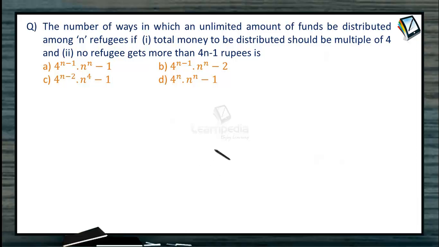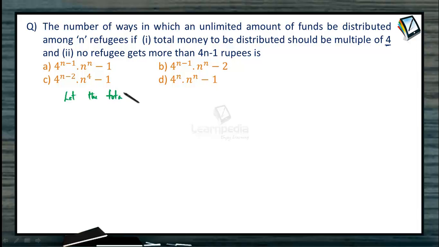Now first let's understand this question. The number of ways in which an unlimited amount of funds can be distributed among n refugees. What is the condition? The total money distributed should be a multiple of 4 and no refugee should get more than 4n minus 1 rupees. Right? Now let's apply this as a pure problem of multinomial expansions.